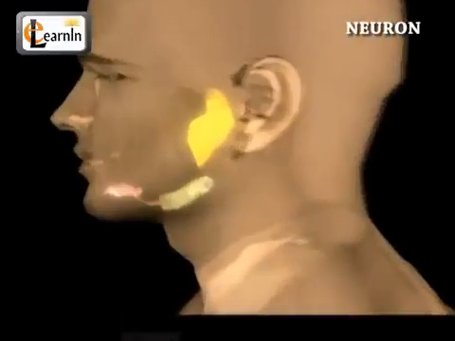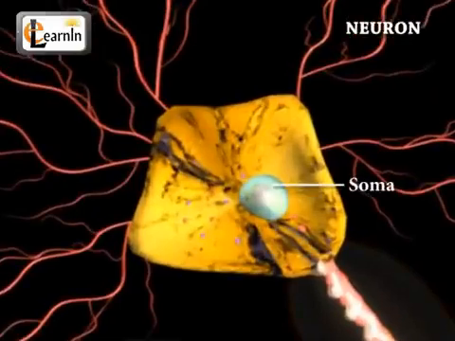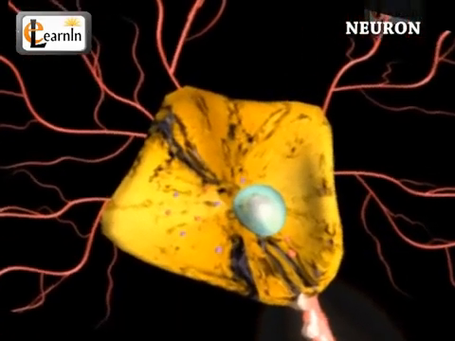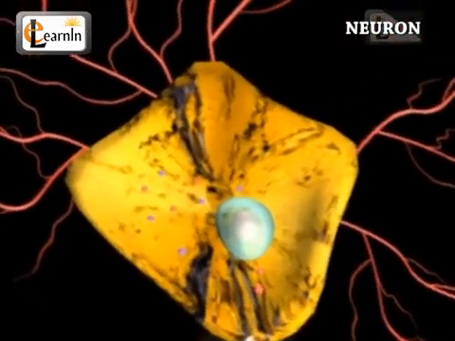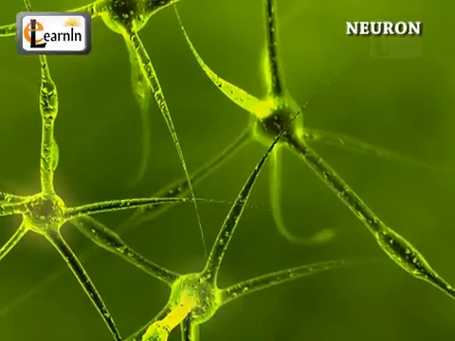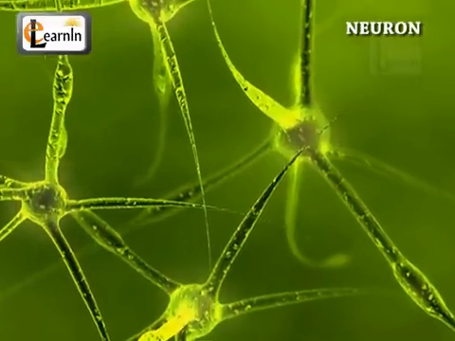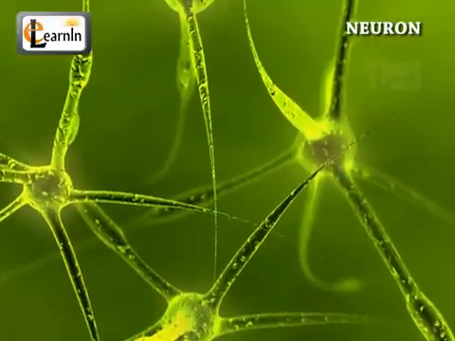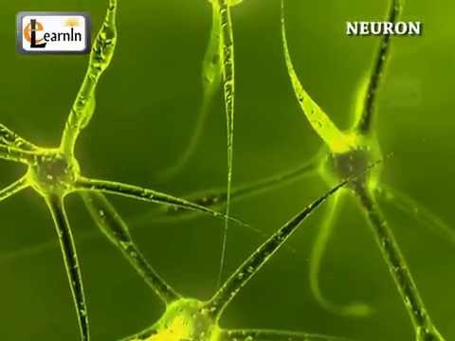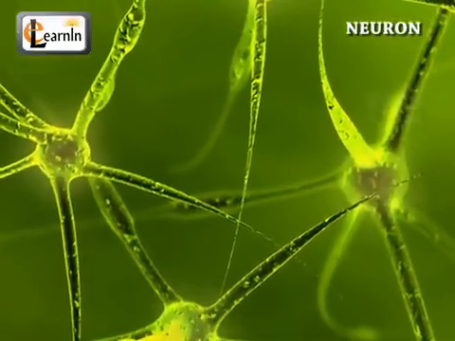A typical neuron has a soma in its center, which contains the nucleus of the cell, and hence this is where the protein synthesis occurs. The neural function is based on synaptic signaling, the pathway that helps in the transmission of signals, a process which is partly electrical and partly chemical.